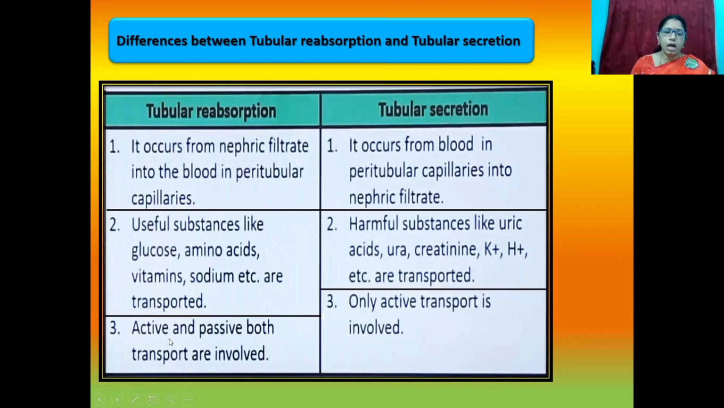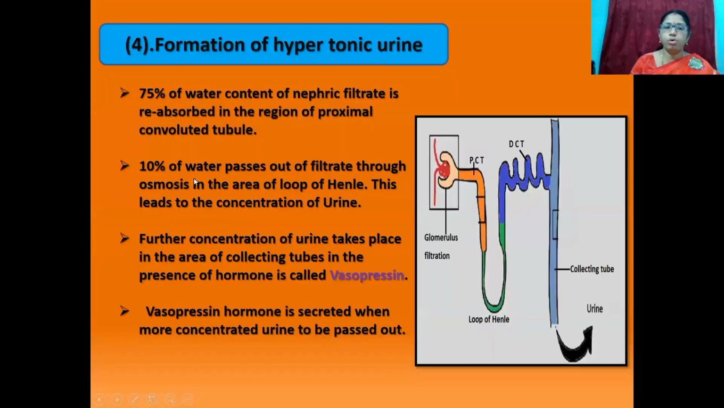In tubular reabsorption, both active and passive transport are involved. In tubular secretion, only active transport is involved. And the fourth one is formation of hypertonic urine.